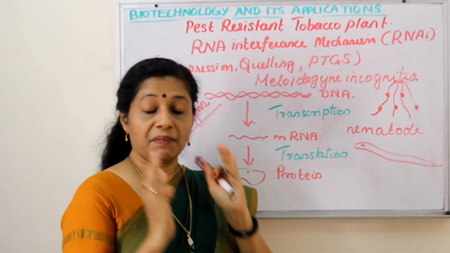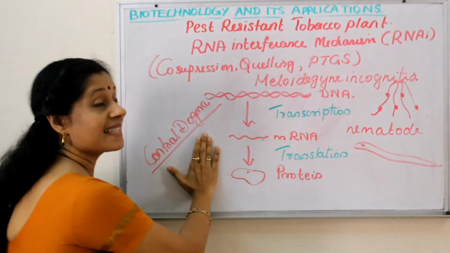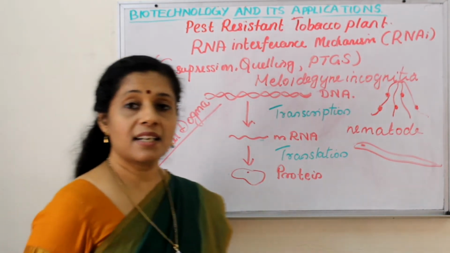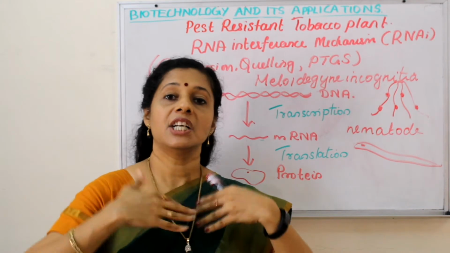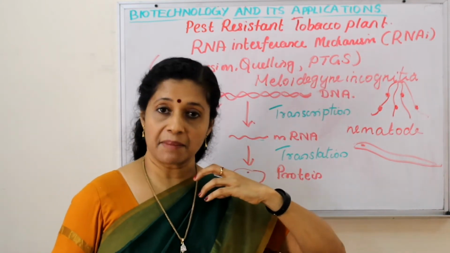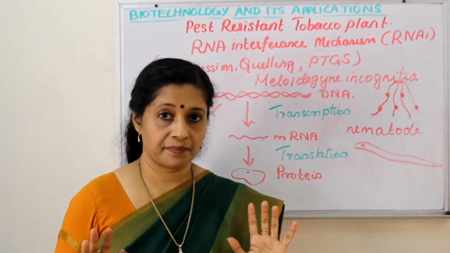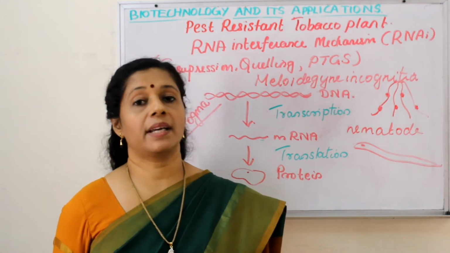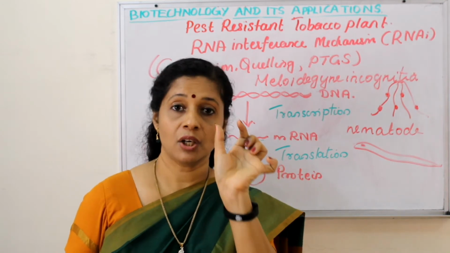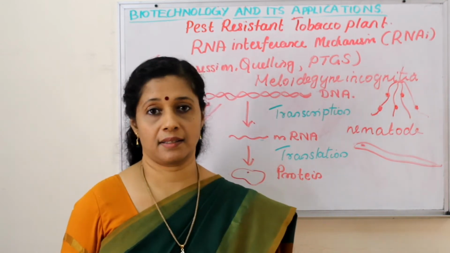Before we go into that, we should know what the central dogma is. We learned it in molecular genetics. What is the central dogma? Nothing but gene expression. I am getting the gene from my parents for different characters. For example, my eye color, brown eye color. I got only the DNA. It has a gene coding for brown eye color.